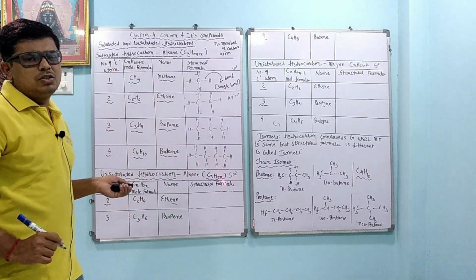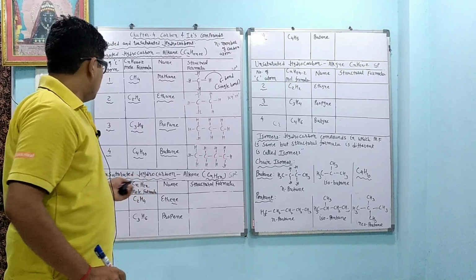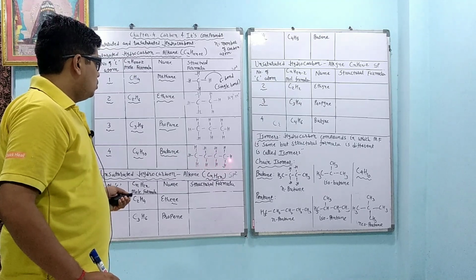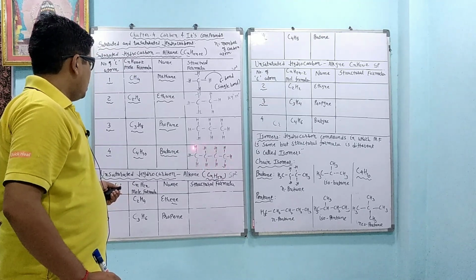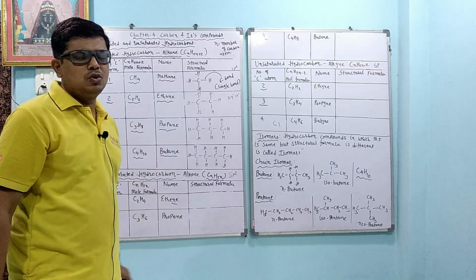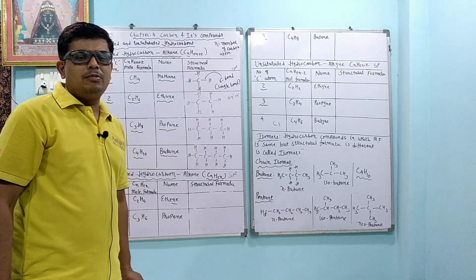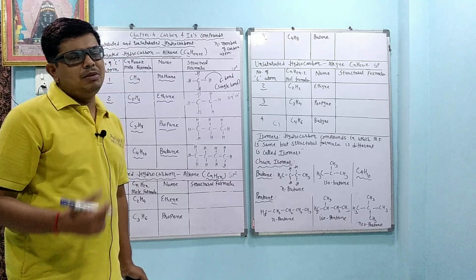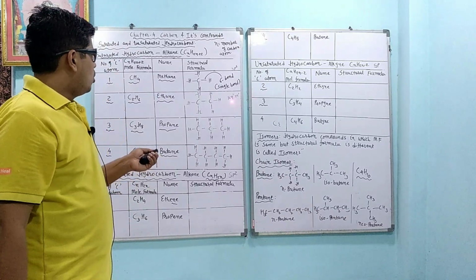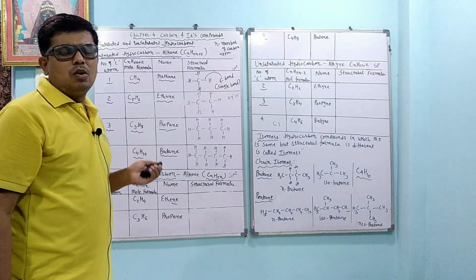Now we want to verify whether our structure is correct or not. We count the number of carbon atoms, 1, 2, 3 and 4. 4 carbon atoms, we will count the hydrogen, 1, 2, 3, 4, 5, 6, 7, 8, 9 and 10, C4H10. So our structure is correct and our molecular formula is also correct. Like that you can write about pentane. Pentane means 5 carbon atoms, hexane means 6 carbon atoms, heptane means 7 carbon atoms, and you get different types of molecular formula and structural formula. Bond angle is 109 degrees 28 minutes. Bond is single bond and it is called sigma bond.